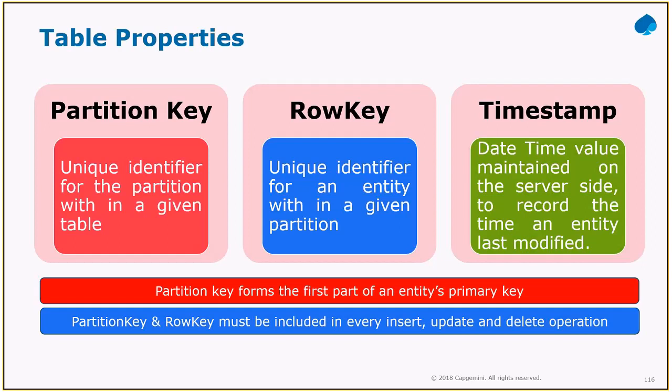Partition key is used to identify a unique identifier for the partition within a given table. I told you that the reason for working with this NoSQL database is I need to scale it across multiple systems, right? When you are scaling it into multiple systems, assume that we have two systems. We are going to scale it into two systems. It keeps on growing. Let me take it that way.